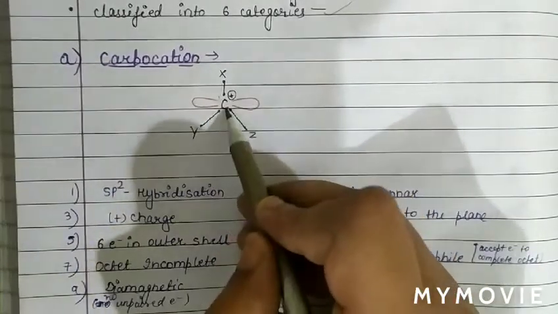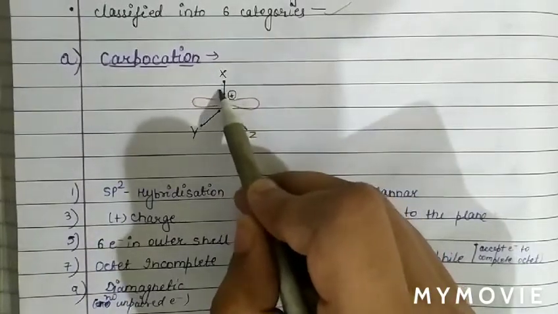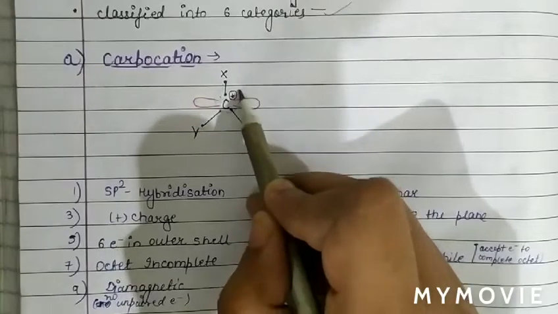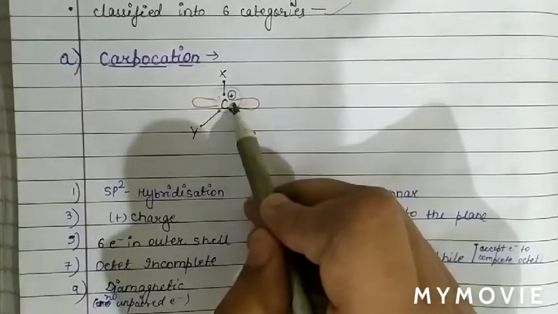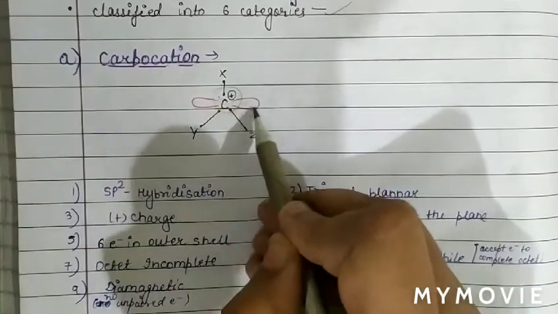As carbon has electron deficiency because its octet is incomplete, the carbon atom has a positive charge and a vacant orbital.